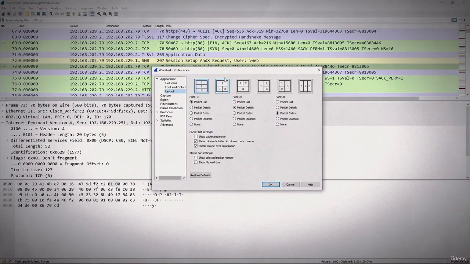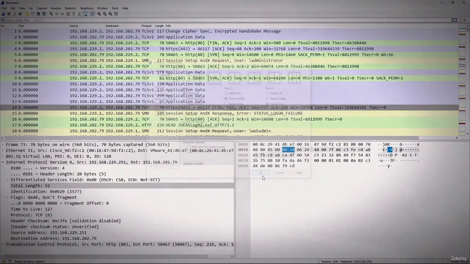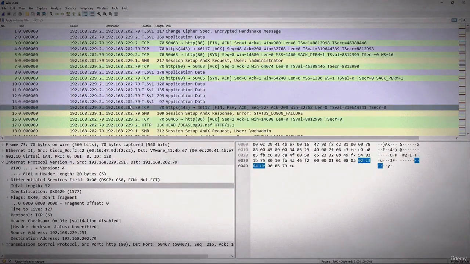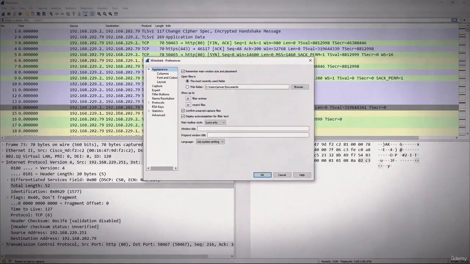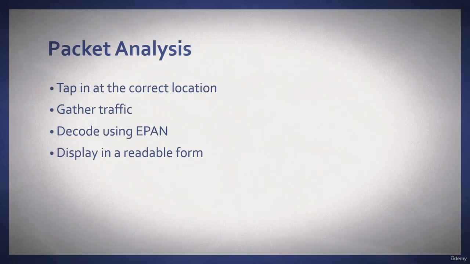If I just click on this, you see we have selected this layout right now, and if I want to change this layout, I will just select another one and click OK. Now you can see the layout is changed, and again if I want to change the layout, we can go to another layout. We can select other layouts here as well, but I will just select the default one and OK.